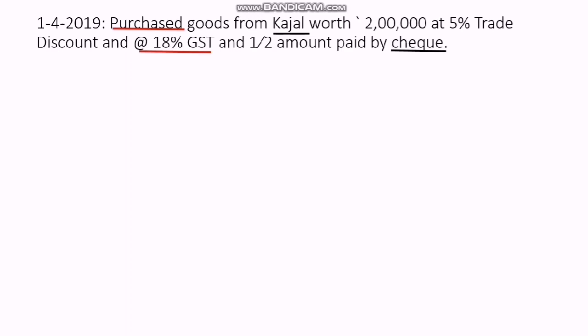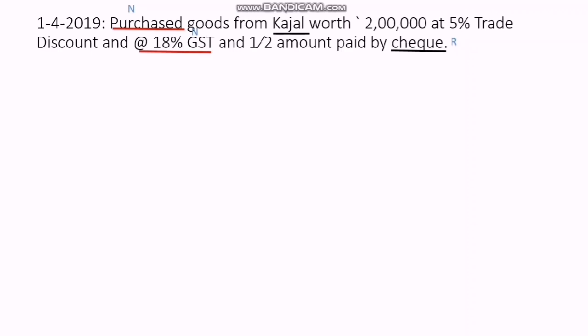And in the previous video I just explained what cash discount and trade discount are. You can view it for more details. Then the next rule was to classify the accounts. So purchase account is a nominal account, Kajal account is a personal account, then GST is a nominal account because it is an expense. Then the cheque, here we are giving the cheque.